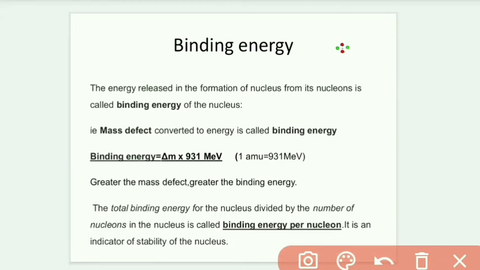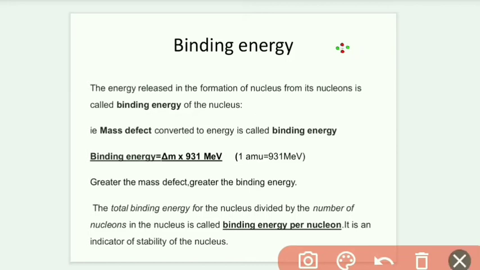There is another term called binding energy per nucleon. It is the total binding energy divided by the number of nucleons present in the nucleus. So it is the binding energy of a single nucleon. That is called the binding energy per nucleon, and it is an indicator of the stability of the nucleus. Nuclear stability and the binding energy per nucleon are related.